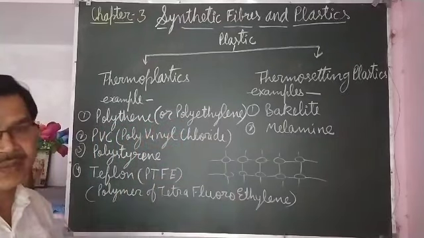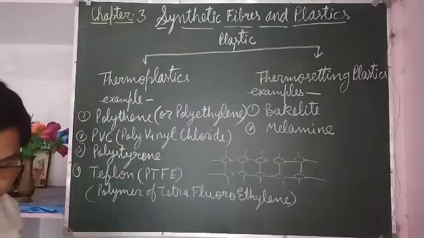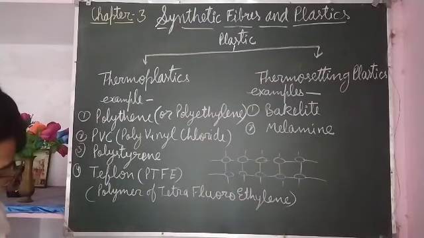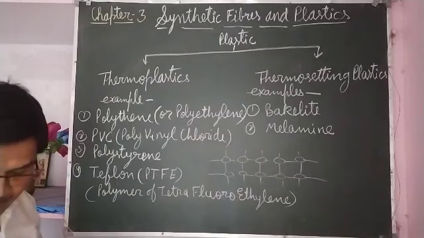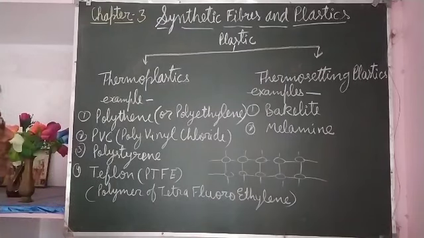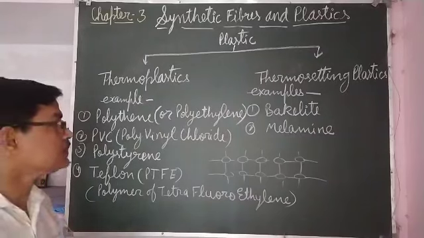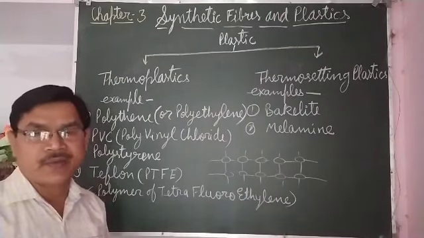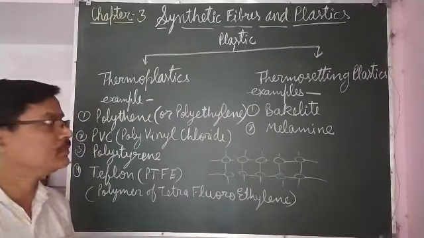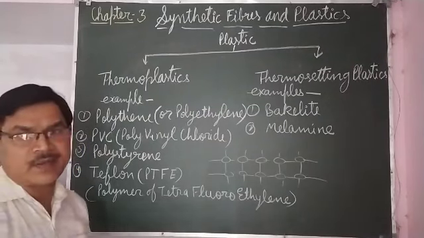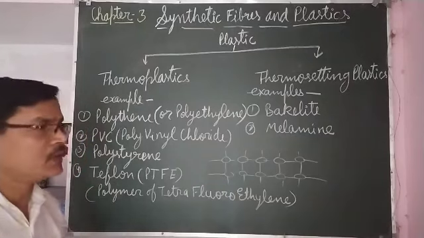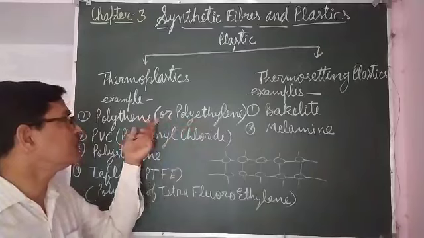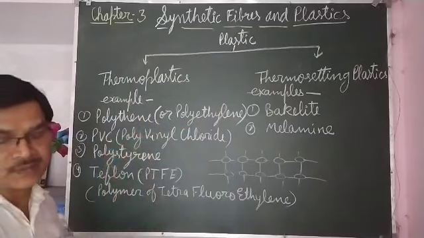Mostly it is used for making thin sheets, sachets, or polythene bags. Whatever bags we get from the shopkeeper for vegetables etc., are mostly made up of polythene or polyethylene, both are the same.